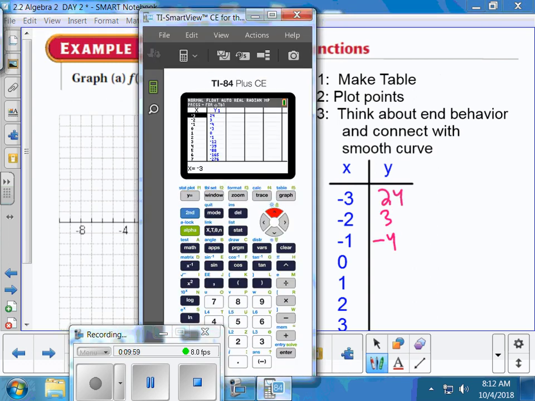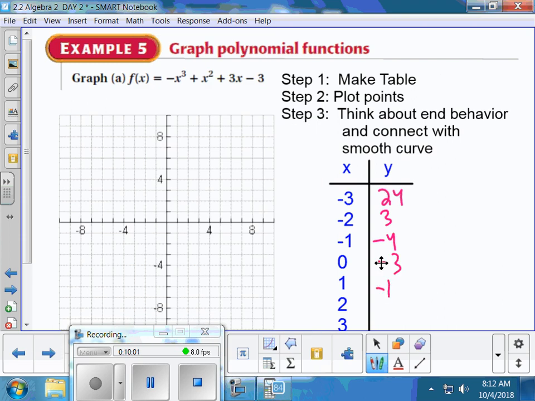Just keep going on the list for me. Negative 1, negative 12. 0 first. I missed one. 0, negative 3. So it went from negative 4 to negative 3 to 0. And then negative 1. And then negative 12.